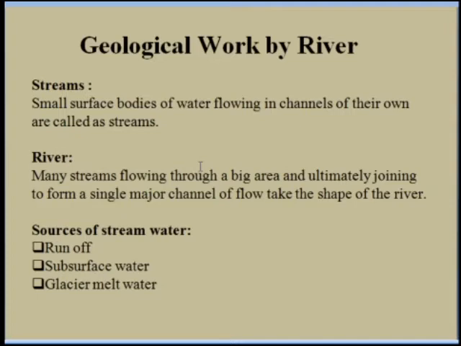Okay, so this is the second source of the stream water, that is the subsurface water, and the third source is the glacier melt water. The third source of the water for the streams and the rivers is the frozen water, which is in the form of glaciers. Glaciers cover more than 10% of the surface of the earth.